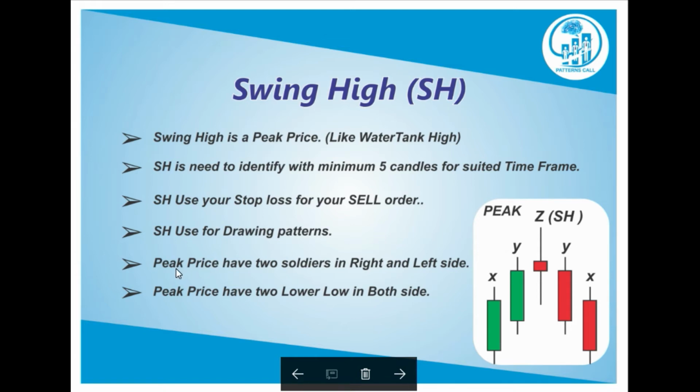Okay, peak price has two soldiers on the right and left side. This candle is a peak high, then the left side has two soldiers, the right side has two soldiers. Peak price has two lower lows on both sides. Okay, this is the high, this price is low compared with this candle, right? Then a second low, the right side also. Two lows on the right side and two lows on the left side. Do you understand? I just gave it as an example. Okay, next slide.